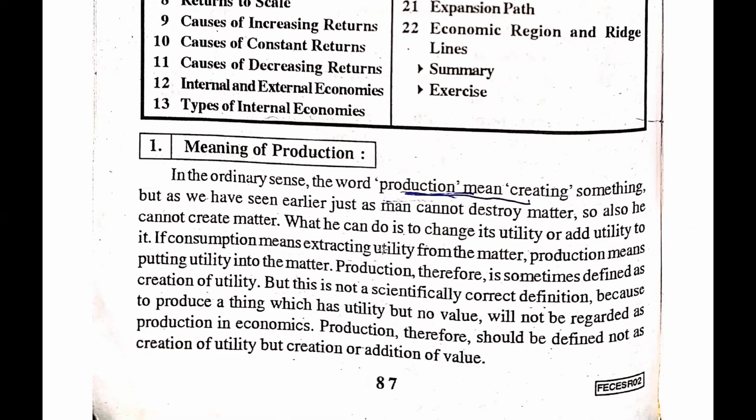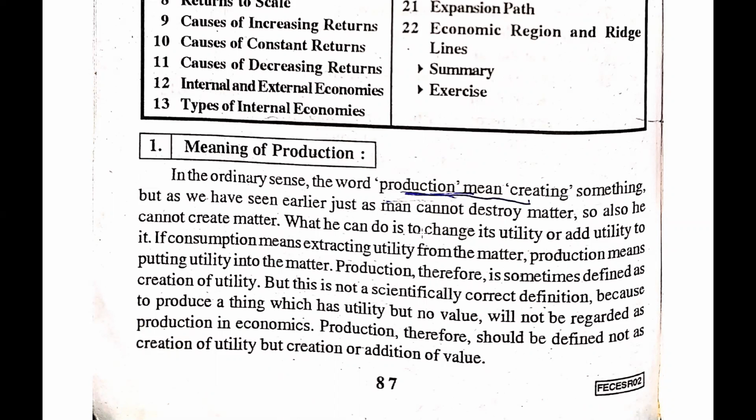For example, we have trees and woods, but those are useless. But when a carpenter uses those trees and woods to make furniture like a chair or table, then it becomes usable. So, guys, normal wood or ply is not much usable for people.